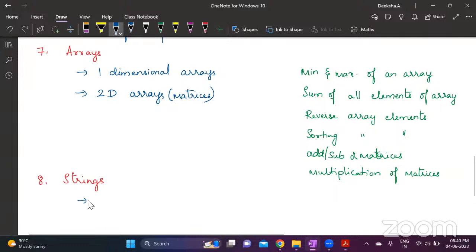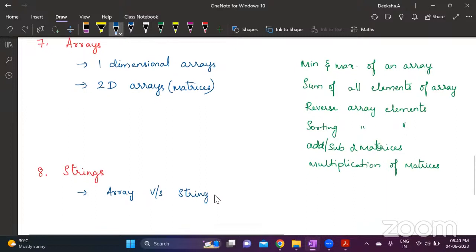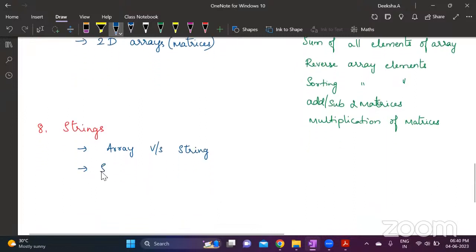I have seen what is a string and the difference between an array and a string. Array versus strings difference I have seen. String handling functions you have to learn. Common string handling functions like string length, string copy, string concatenating, all these functions you have to learn, and some basic programs using strings. These things are important under strings. Not extremely important, but definitely there are at least 2 questions based on strings.